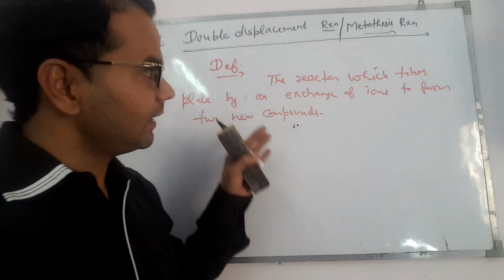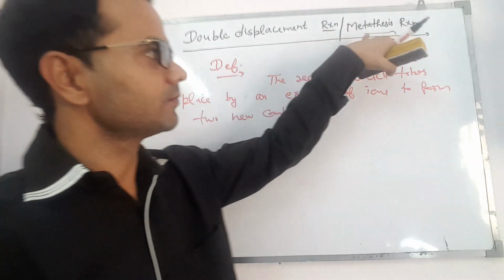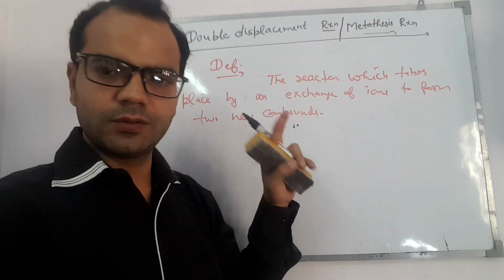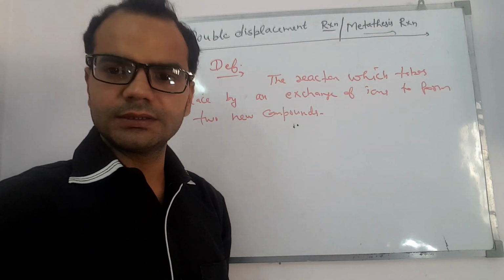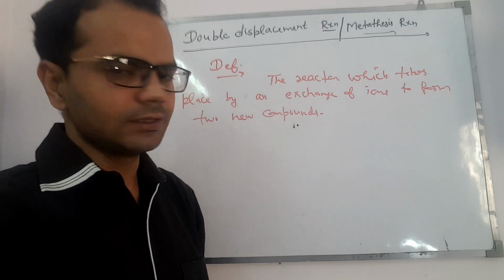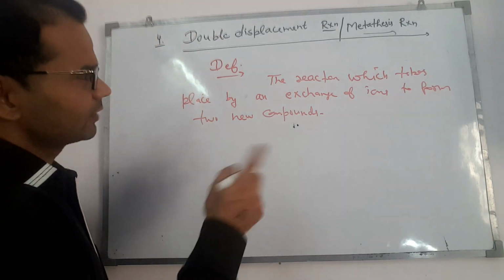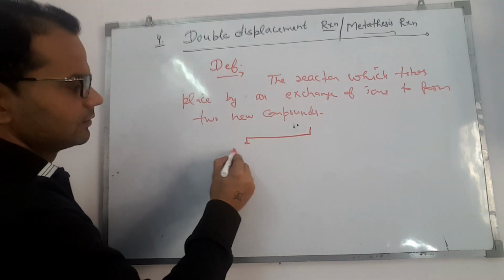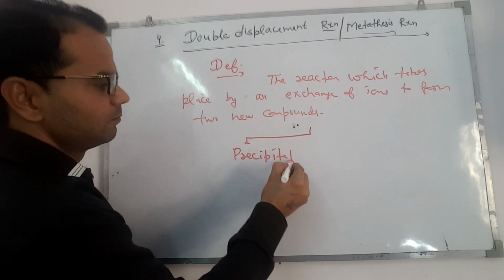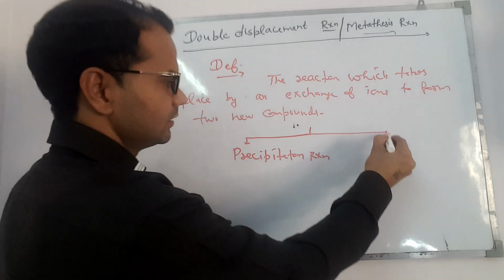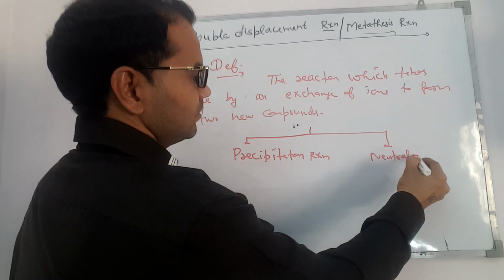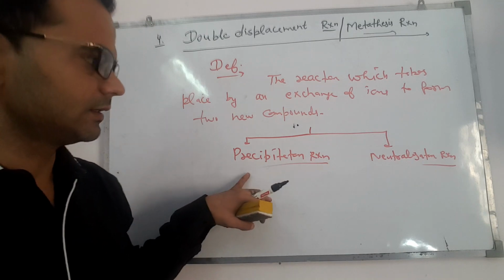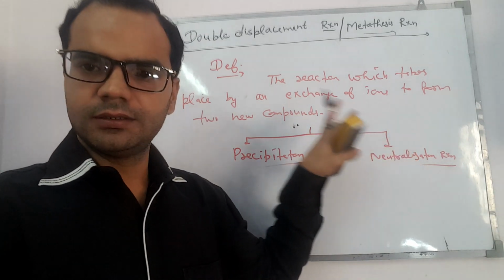Let's see some examples. Double displacement reactions are also called metathesis reactions. Again, it is a bimolecular reaction, meaning two molecules or two compounds will be involved and exchange of ions will take place. Let's understand it with examples. Actually, double displacement reactions involve two types of reaction: precipitation reactions and neutralization reactions.